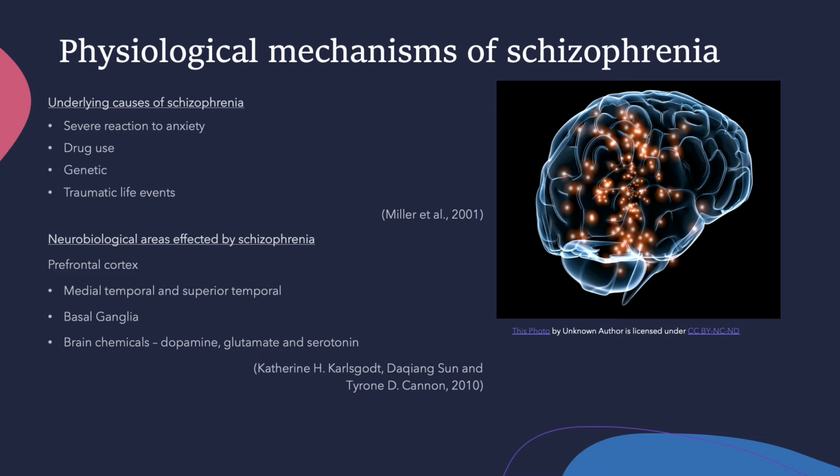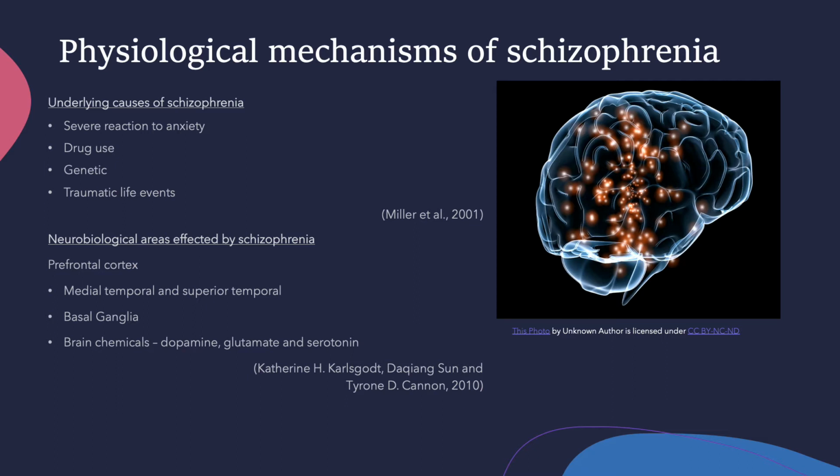Physiological mechanisms of schizophrenia. So, the underlying causes of schizophrenia can be a severe reaction to anxiety, having its origin in childhood and experienced again and reinforced in a later period of life, cannabis use and other use of illicit substances, genetic. So, research suggests that genetic transmission of schizophrenia is not due solely to a single major gene, but several different genes. Traumatic life events. So, children who have experienced severe trauma are 3 times as likely to develop schizophrenia in later life.